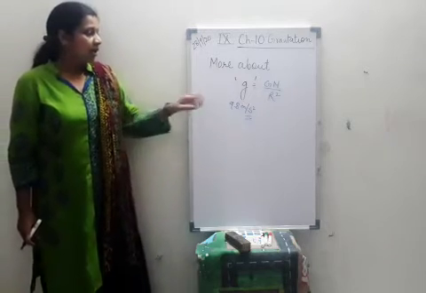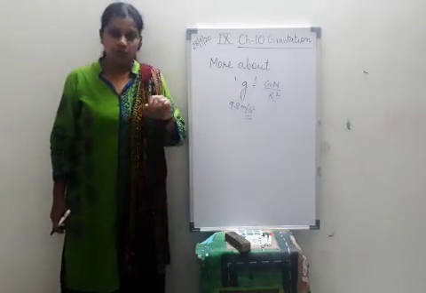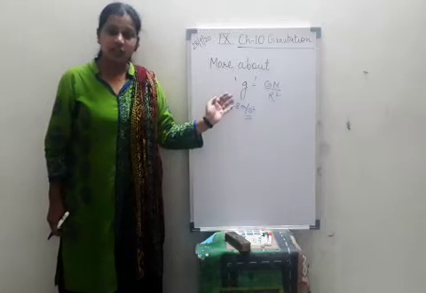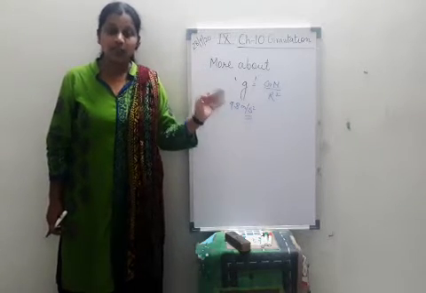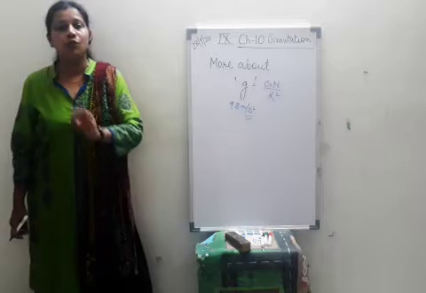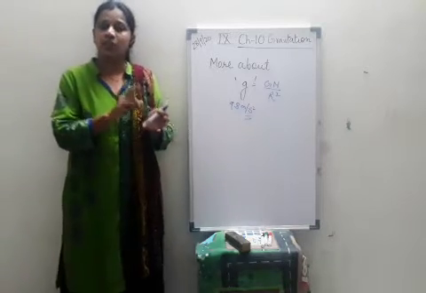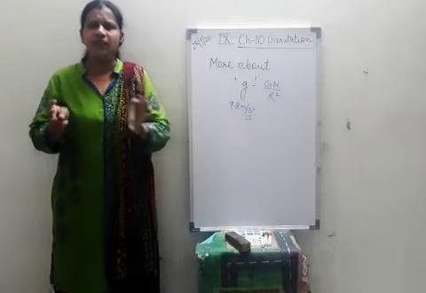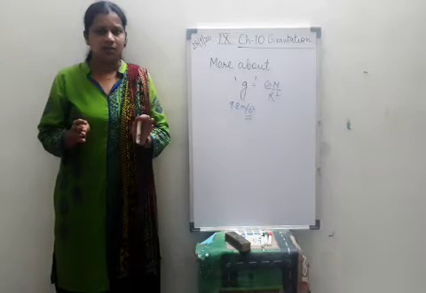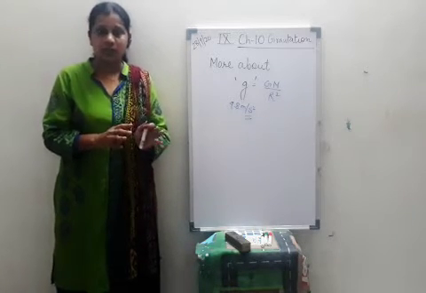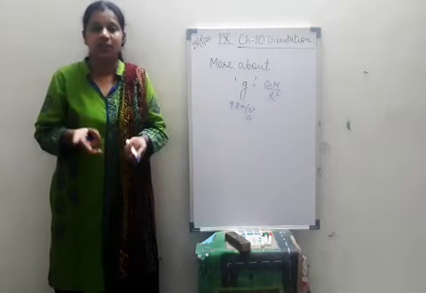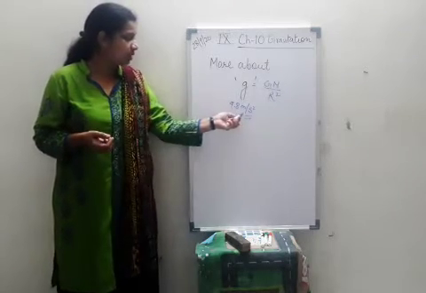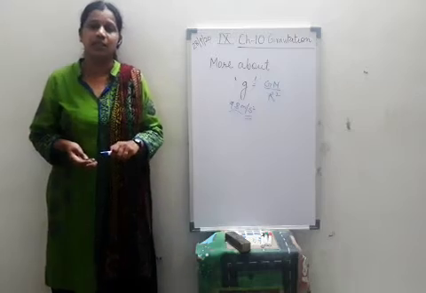Now this g value is the acceleration of each and every object because of the gravitational force exerted by Earth on that object. That means each and every object, despite its mass or weight, is going to accelerate with the same value, which is constant 9.8 meter per second square.